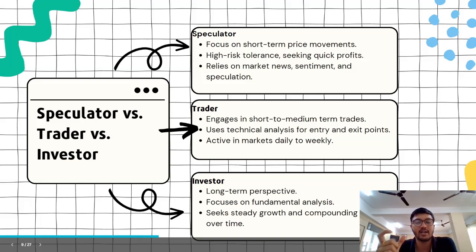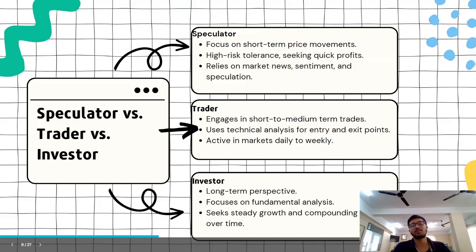This is the mentality of a trader. They try to predict short-term to medium-term moves, use certain entry and exit points, and are very active in markets on a day-to-day basis.